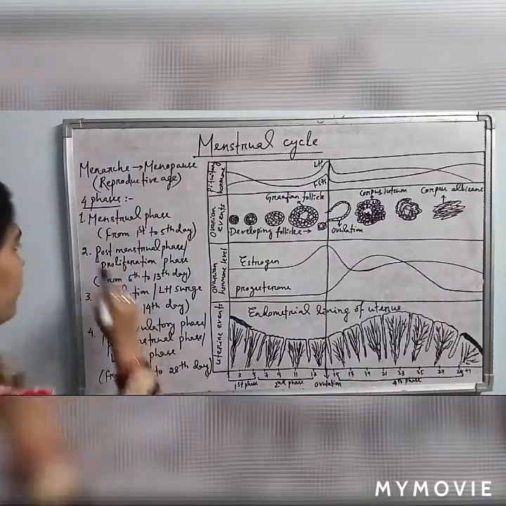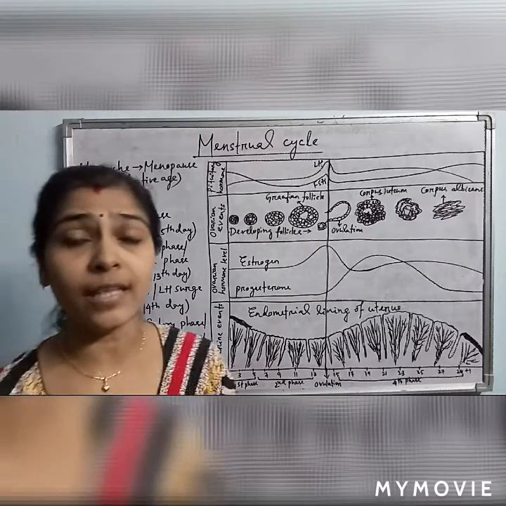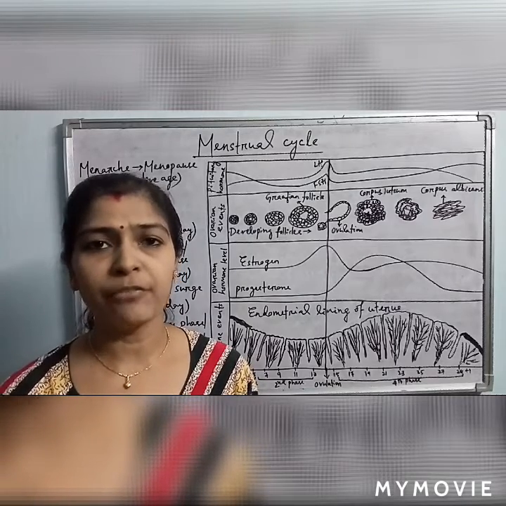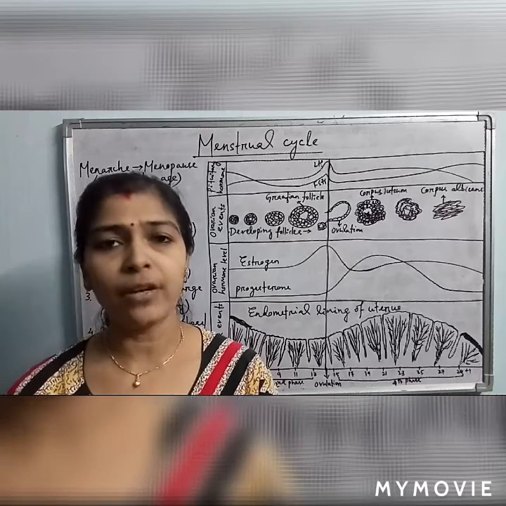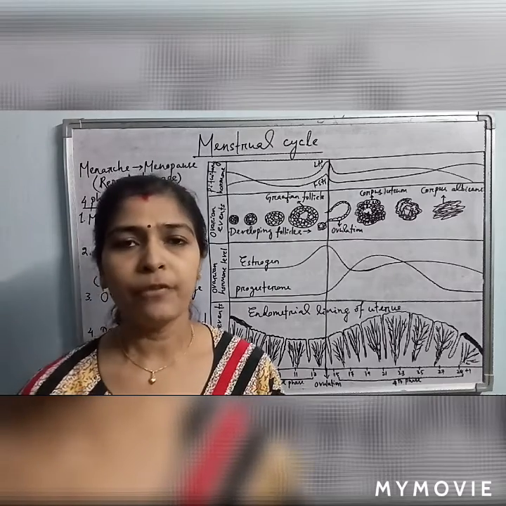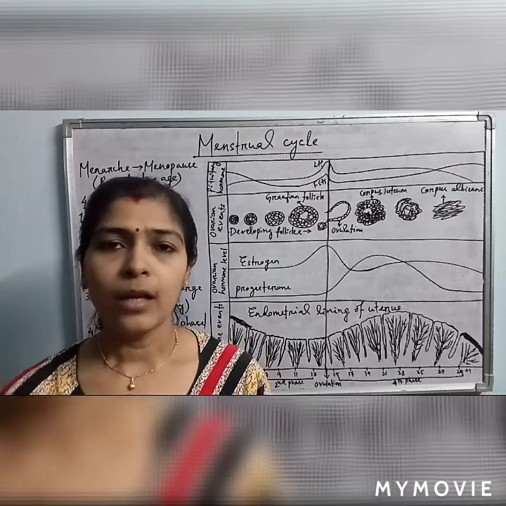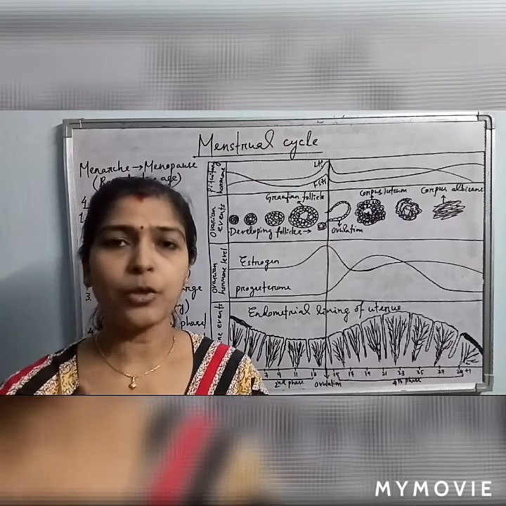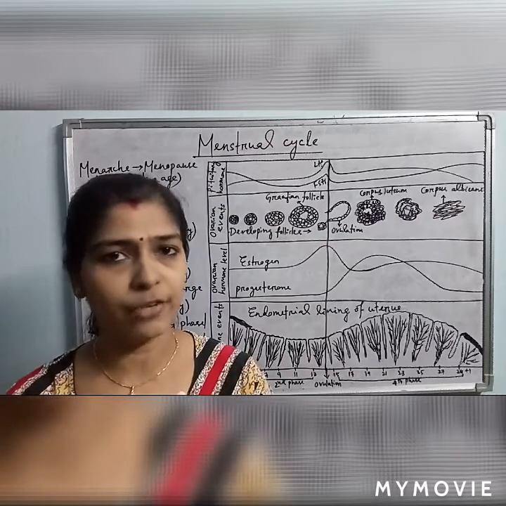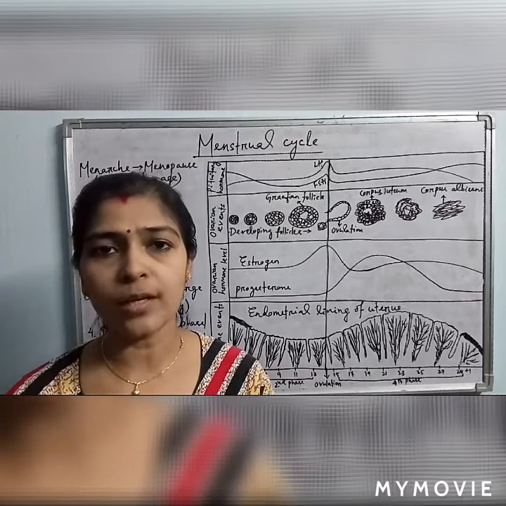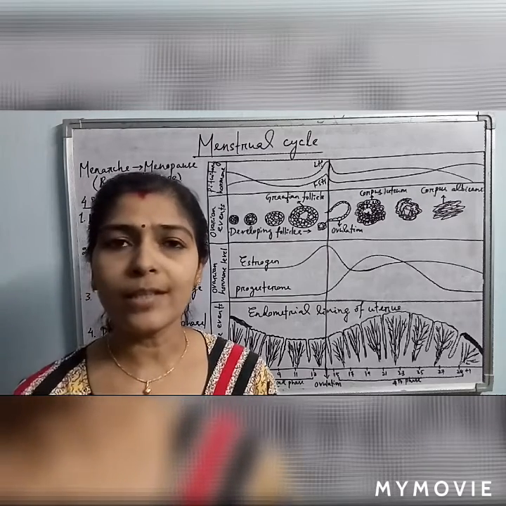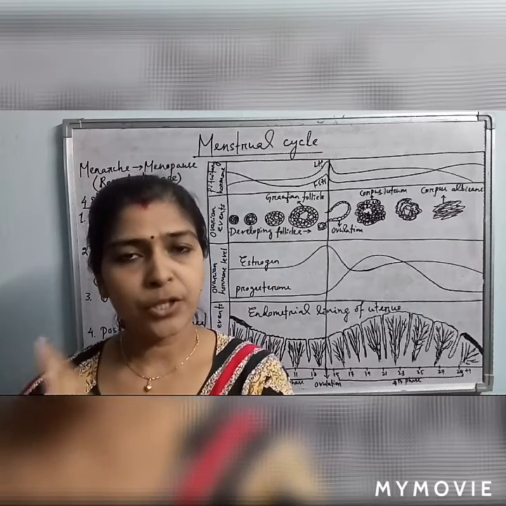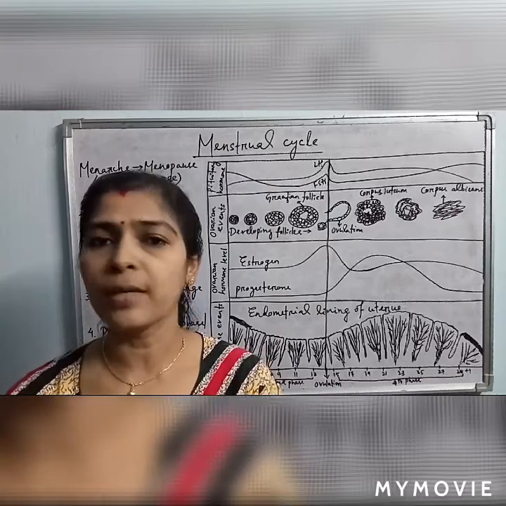Inside the ovary, during this proliferation phase, what occurs? There is again proliferation of the ovarian follicles. The ovarian follicles gradually mature from the primary follicle to the secondary follicle, secondary to tertiary follicle, and they mature to form the Graafian follicles with a fluid filled cavity called antrum. Inside the Graafian follicle, the primary oocyte undergoes meiosis 1 forming the secondary oocyte and first polar body, and similarly meiosis 2 occurs resulting in the formation of ovum. So all these things occur in the ovary: proliferation of the ovarian follicles, maturation of ovarian follicles, and formation of ovum inside the Graafian follicle.